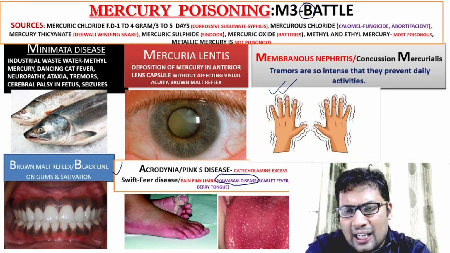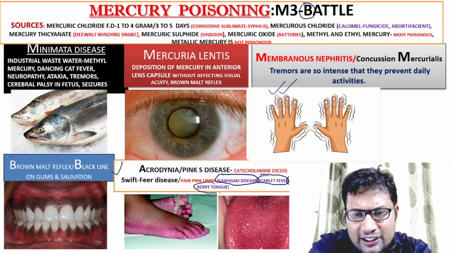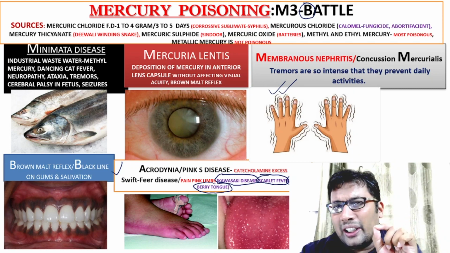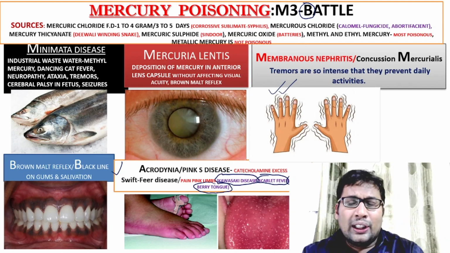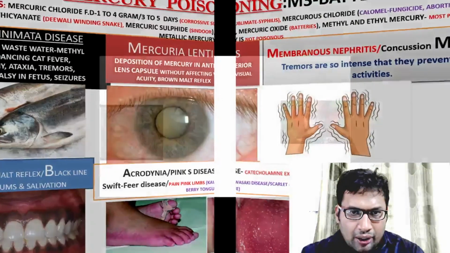Scarlet fever is also a differential diagnosis. Strawberry tongue, which is seen in Kawasaki disease, can be seen in case of acrodynia or Pink's disease also. So this is about M3BA. Then TT LE, that mnemonic we are going to discuss.